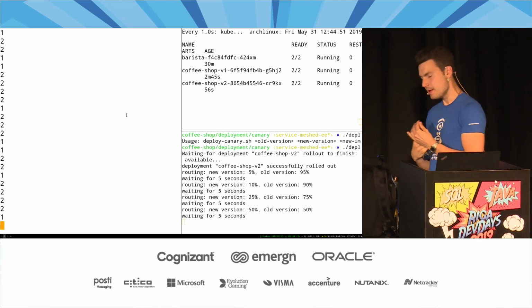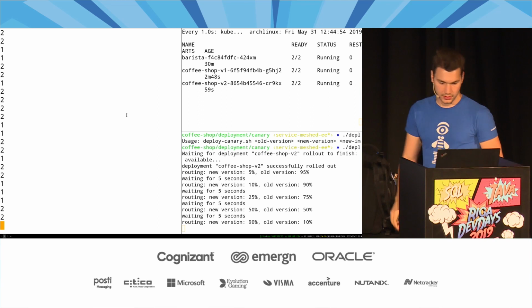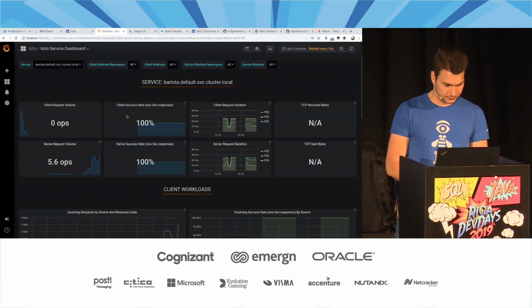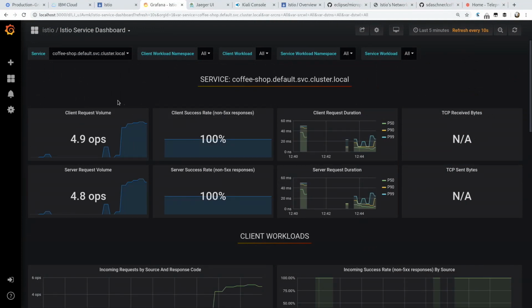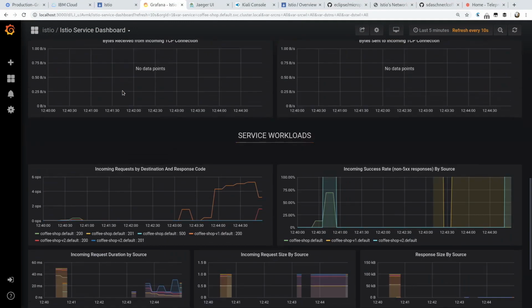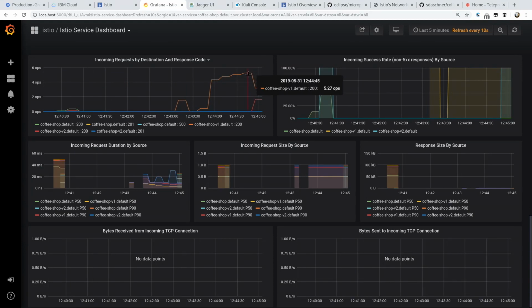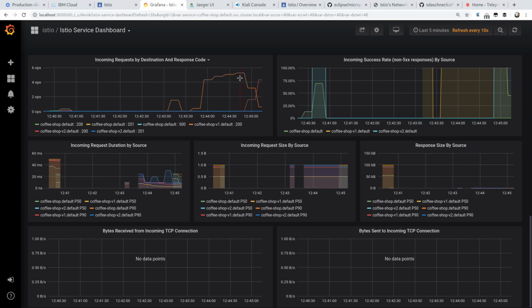And what you then can see, since we have a monitoring in place, is that now, let's go to the barista, the coffee shop one, with all these request volume that we also see, well, here, for example, we have incoming requests where now the v2 version gradually ramps up and overtakes the v1 version. And of course, we can see, well, what is the response here? Does it immediately blow up and crashes and burns? Well, then we could include that in our automation and roll it back, and so on and so forth.